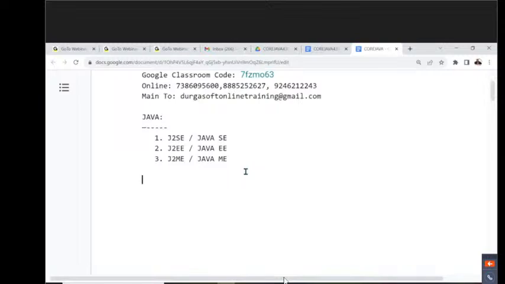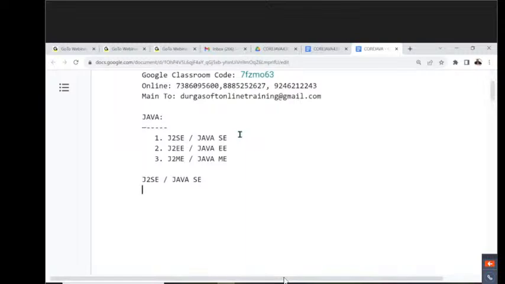Java was provided by Sun Microsystems in the form of how many parts now? 3 parts. What are the 3 parts here? J2SE, J2EE, then what's the next one? J2ME. Clear to all of you? Now here, our responsibility is what? We need to understand one by one clearly. All the 3 things, at least minimal information here we have to understand. Let's observe carefully. All of you observe carefully.